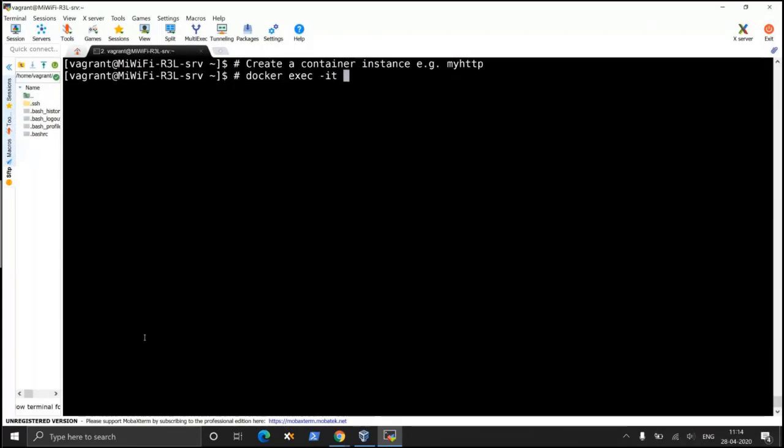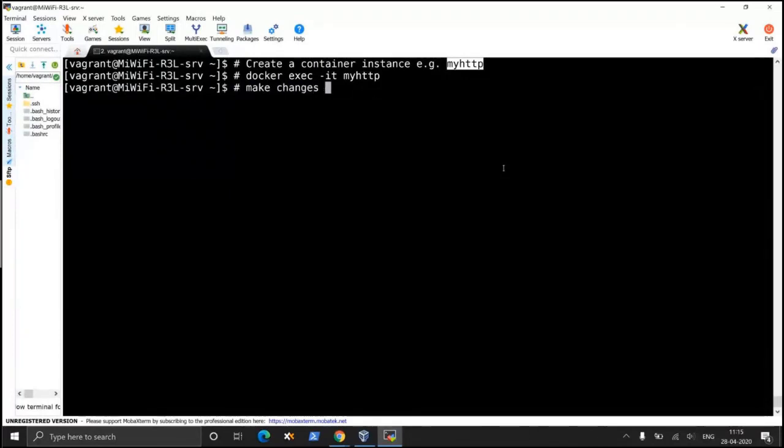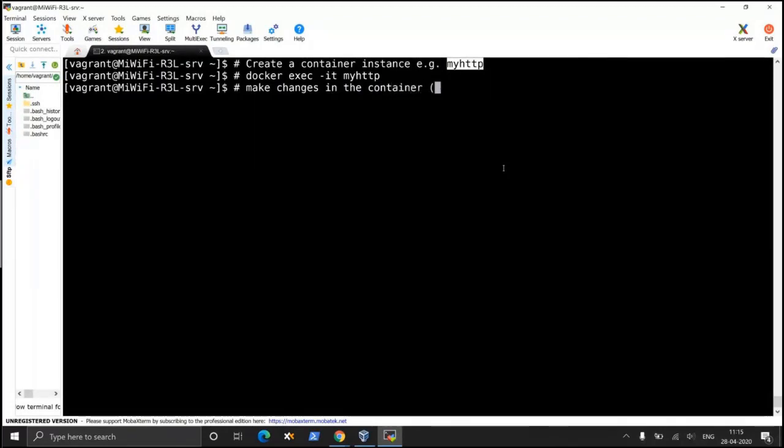Docker exec -it inside that container my HTTP. And then make changes inside the container. In the container, what are the changes that we have made? We have made changes to the index.html file. So this is the file we have made changes to. Now, once you have made changes, you stop the container.